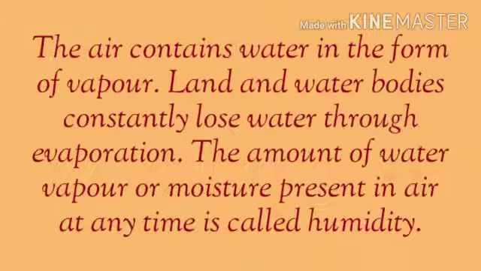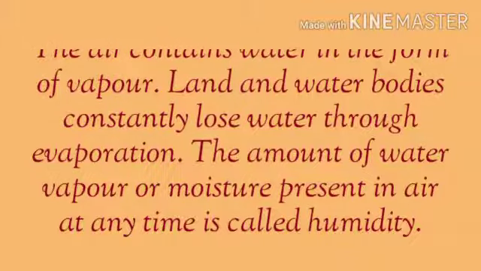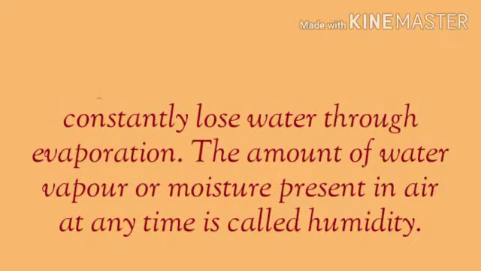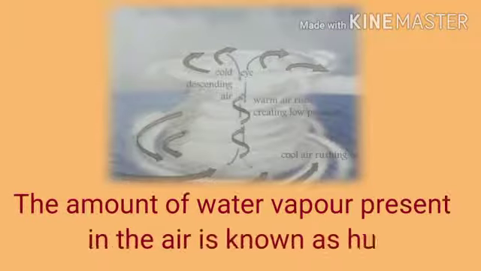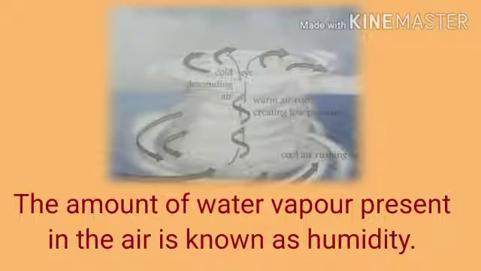Air contains water in the form of vapor. Land and water bodies constantly lose water through evaporation. The amount of water vapor or moisture present in air at any time is called humidity. Now we can say the amount of water vapor present in the air is known as humidity.